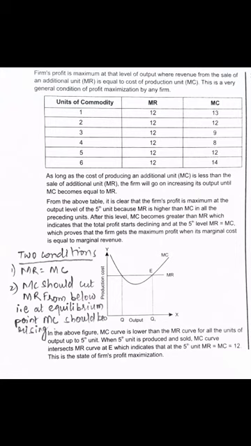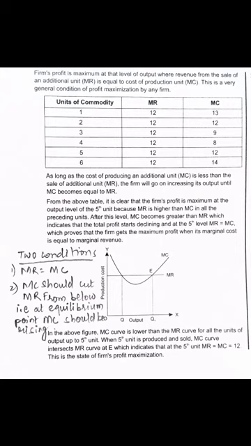Now if you check the graph and this schedule, you can check different quantities, marginal revenue and then marginal cost. You can see marginal revenue under perfect competition, we have already assumed that it is constant. So as long as the cost of producing an additional unit is less than the revenue from the sale of the additional unit, that is MR, the firm will go on increasing its output until MC becomes equal to MR.